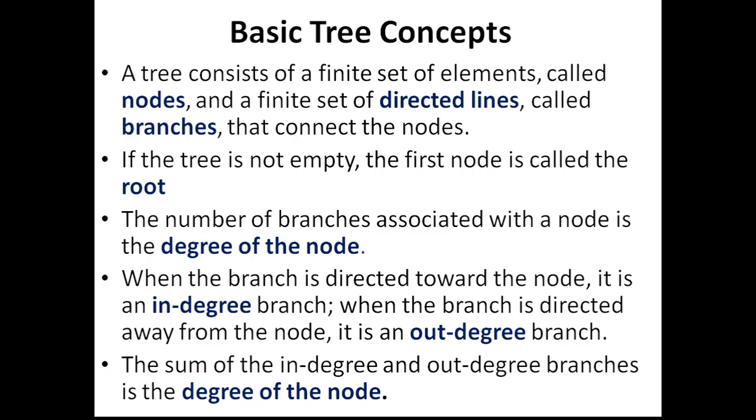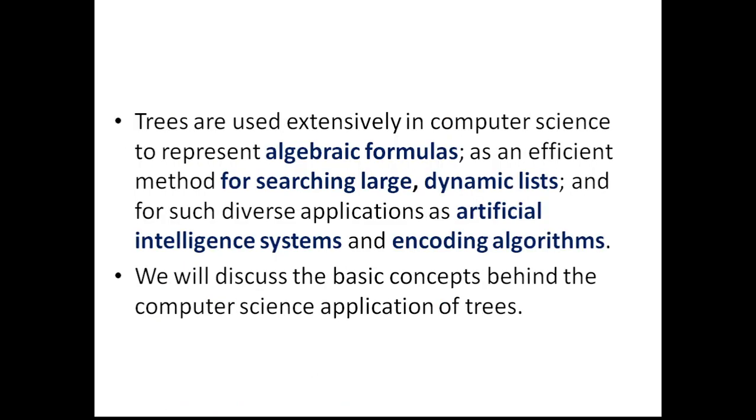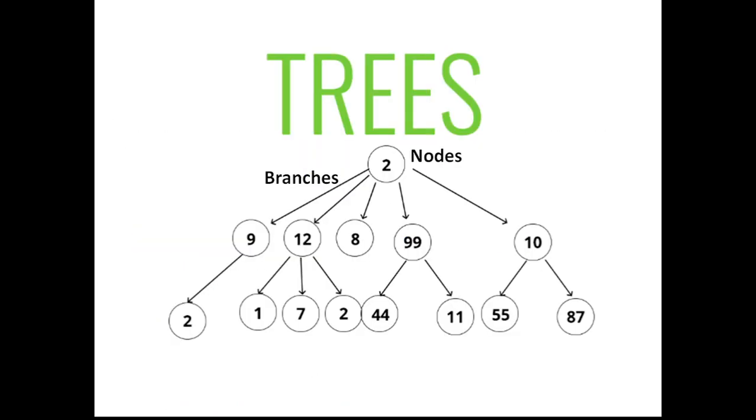Every other node in a tree is called a node, and branches are the ones that interconnect the parent and the children. And there is something called the degree of the node. The degree of the node is nothing but the number of branches that are incident to a node. For example, in this given tree example, if you take node 12, its degree is 4 because it is interconnected with 4 branches. One branch from the root node, and it has 3 children, and for them it has 3 branches. So totally 4, and that is the degree of this particular node.